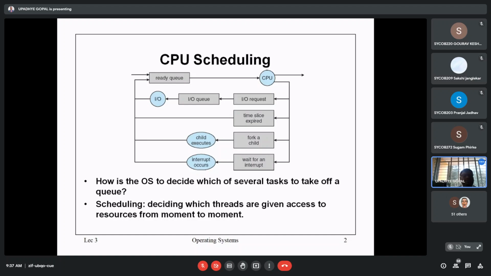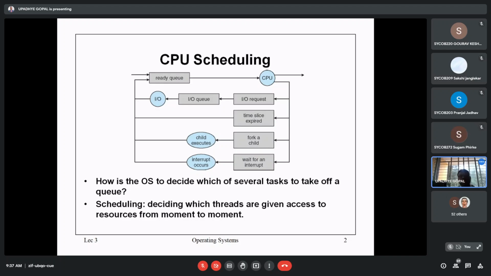Okay, so the OS is responsible for making some sort of order, some kind of sequence, and with that sequence the execution can be done, right? So basically what is scheduling? Deciding which threads are given access to resources from moment to moment.